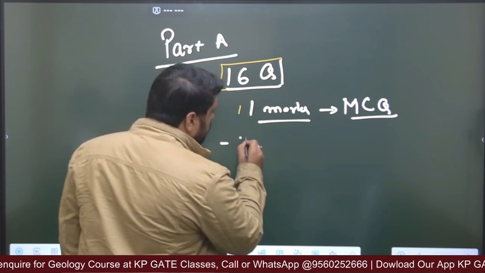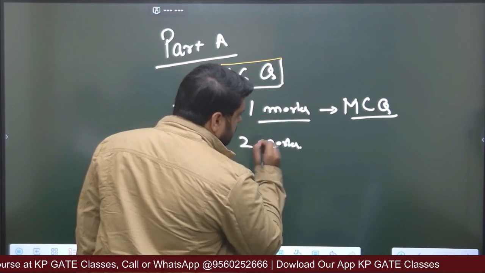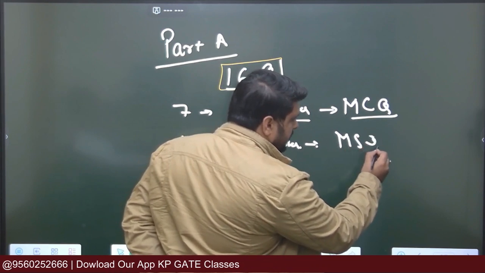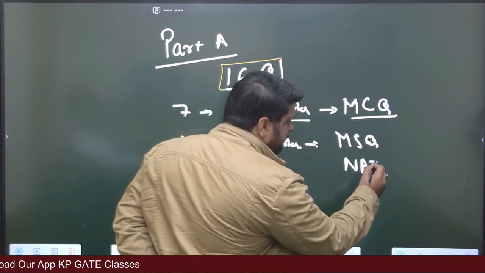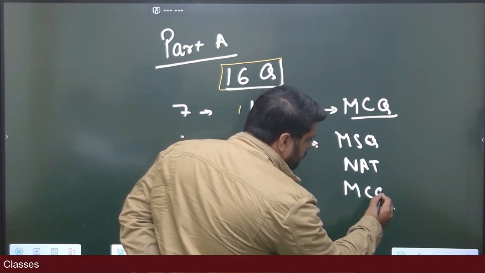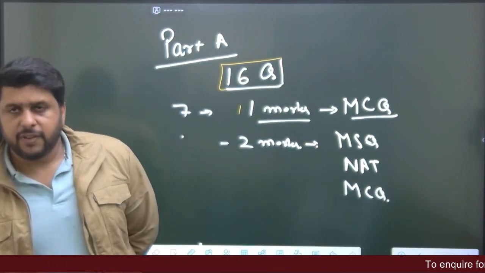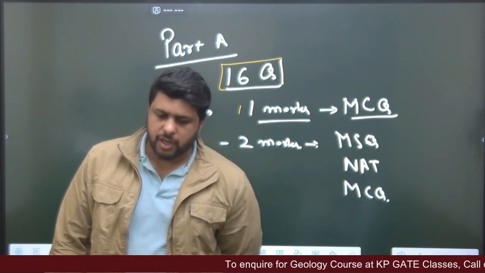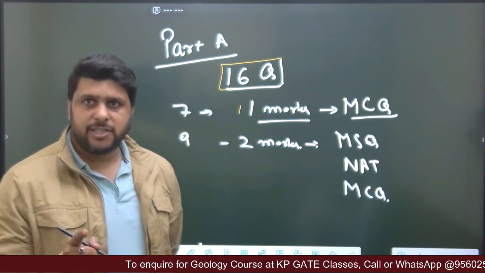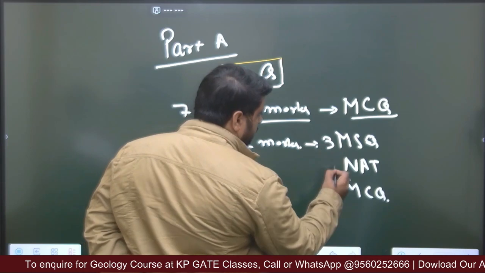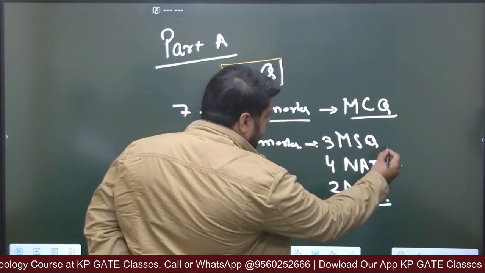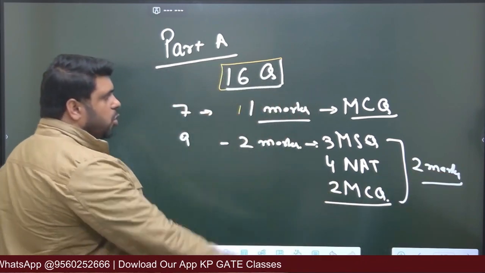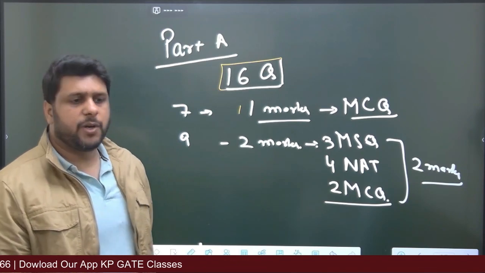Then we had 2 marks questions, and these 2 marks questions included MSQs, numerical questions, then MCQs also. Here we had a total of 9 questions, and from these 9 questions we have 3 MSQs, 4 NATs and 2 MCQs, and these were of 2 marks. In total this part A section is of 25 marks.